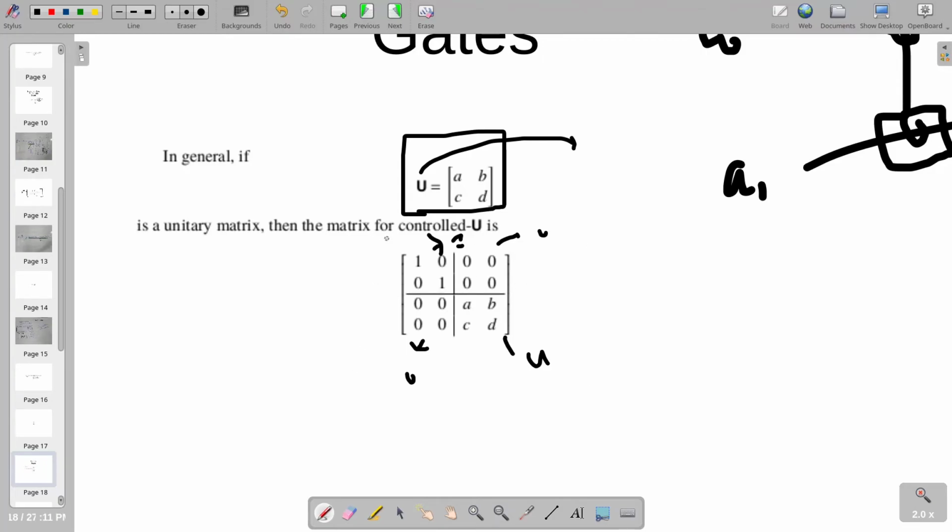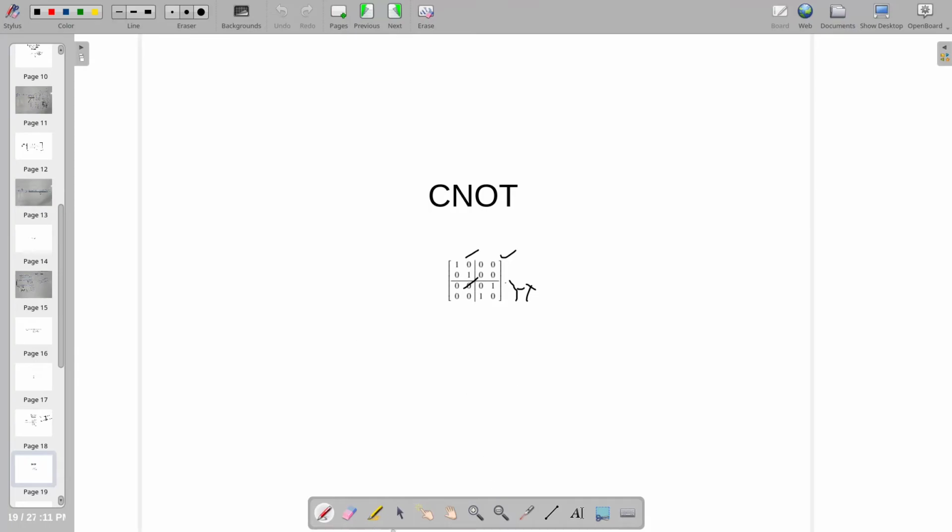This particular rule or reference will be true for all the control gates, as we will see further. So the first control gate is the CNOT gate, or you can say the controlled X gate.